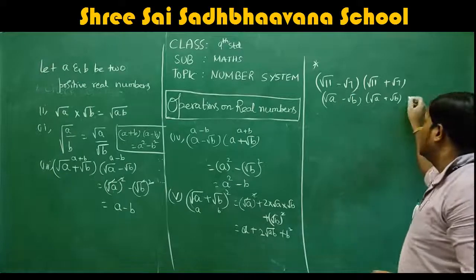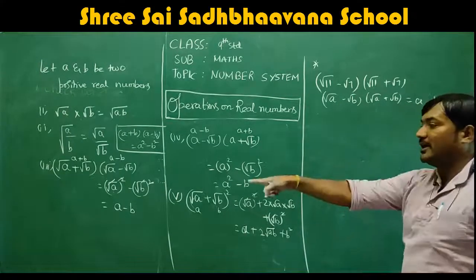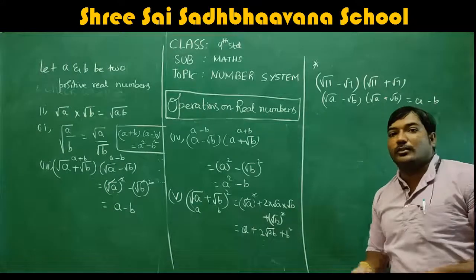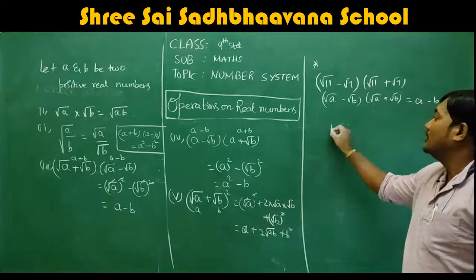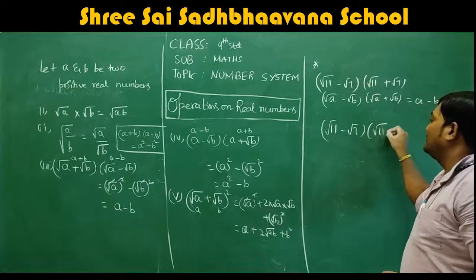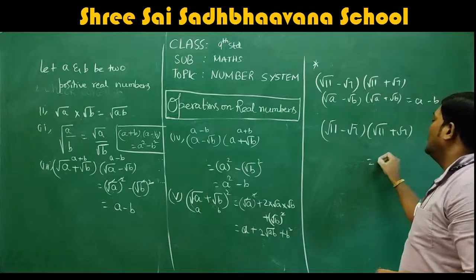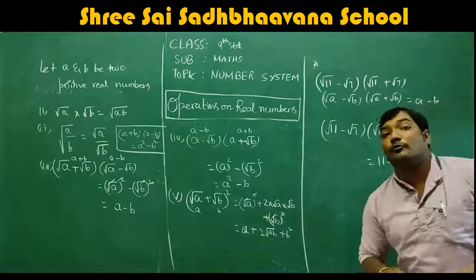So what is this formula? The identity you write, directly you can write a minus b. Already we have it, no need to write (root 11) whole square, (root 7) whole square, (root a) whole square. It's already proved, a minus b. So what will be the answer for this? (Root 11 minus root 7) into (root 11 plus root 7) will give you 11 minus 7, which is 4. So 4 is the answer.